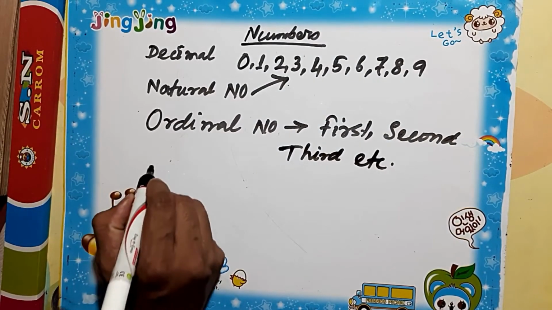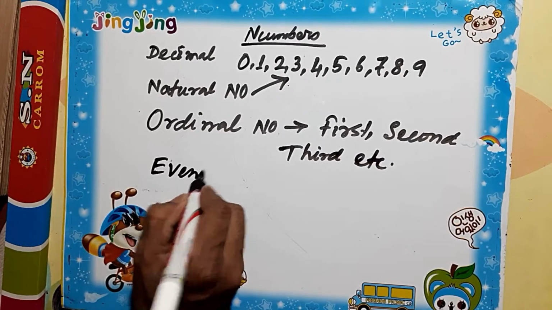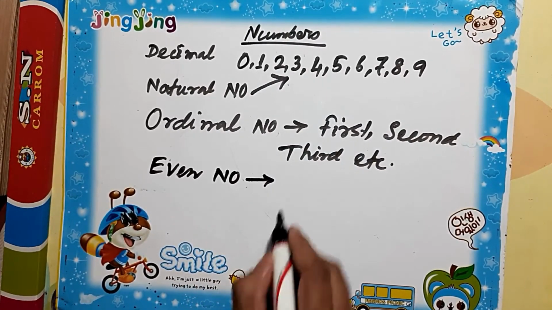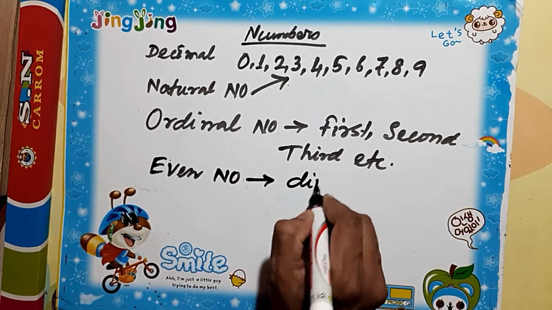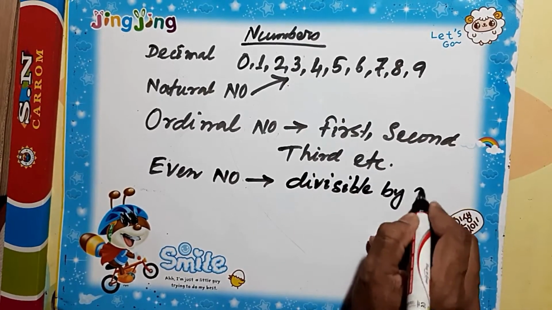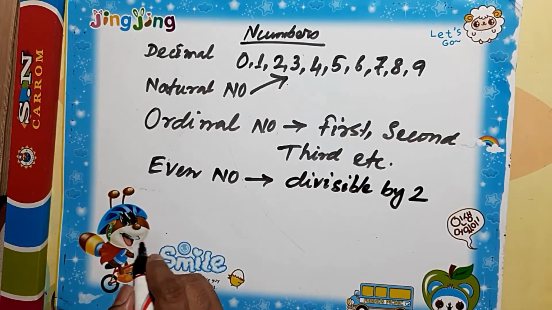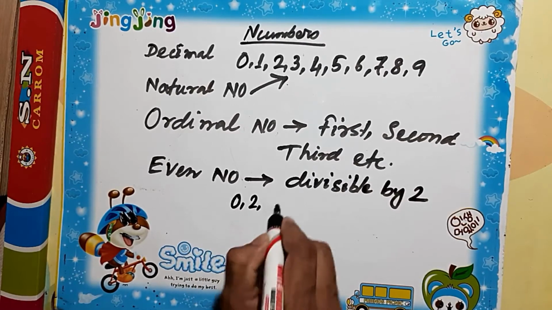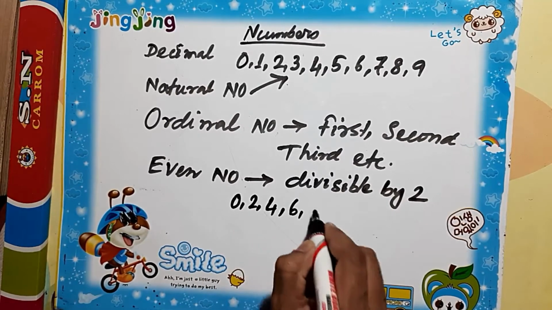Now comes, I think you all know this one, even numbers. The numbers which are divisible by 2 are called even numbers. They normally end with 0, 2, 4, 6, 8.